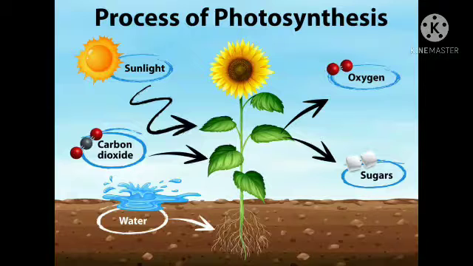In my previous lecture, I have also discussed that during photosynthesis, green plants prepare their own food, and the prepared food is glucose as well as starch, a simple sugar, and the chemical formula is C6H12O6. This is the formula of glucose. You will learn about this compound in higher classes. So, green plants prepare food, that is glucose, a simple sugar.